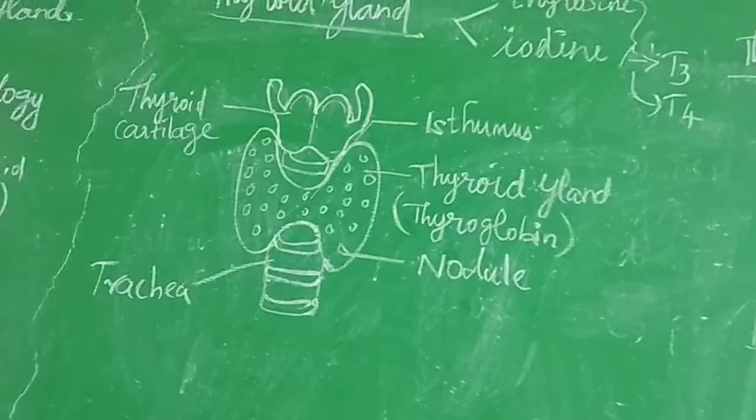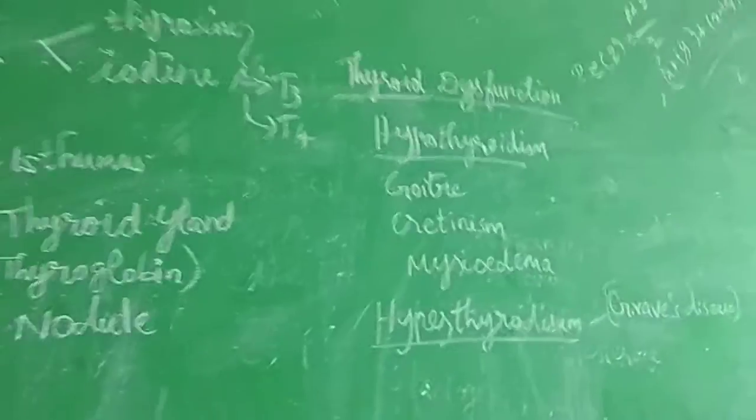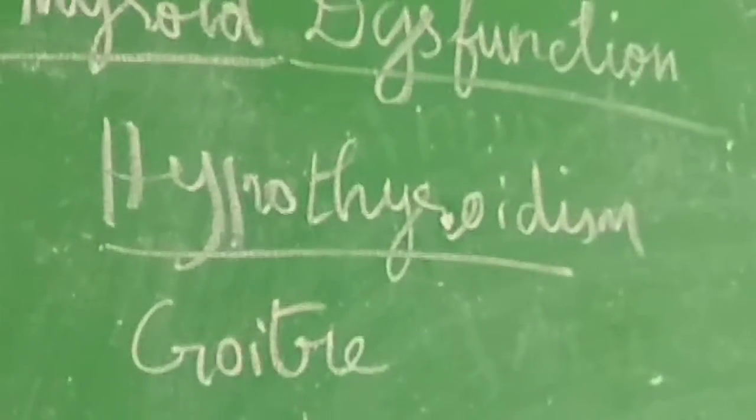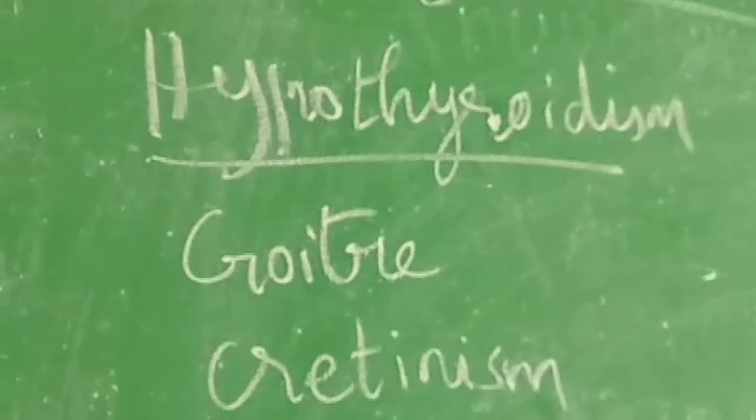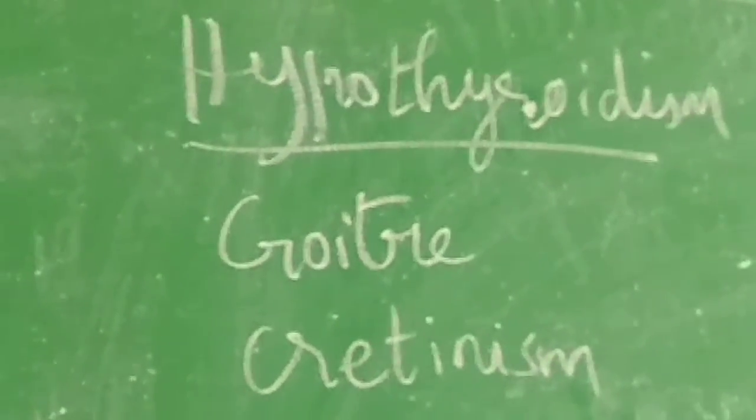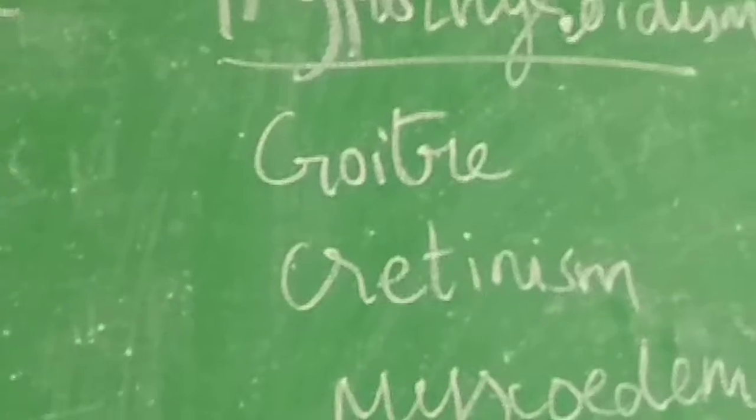Next we go to thyroid dysfunction. What is thyroid dysfunction? When the thyroid gland fails to function normally and the secretion of hormone is reduced or increased, it is called thyroid dysfunction.